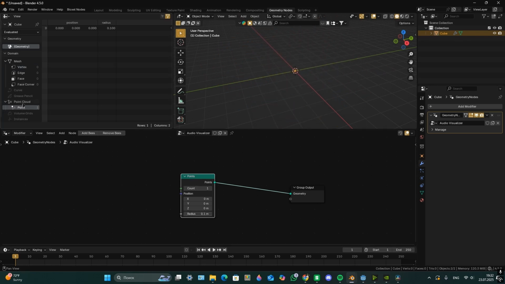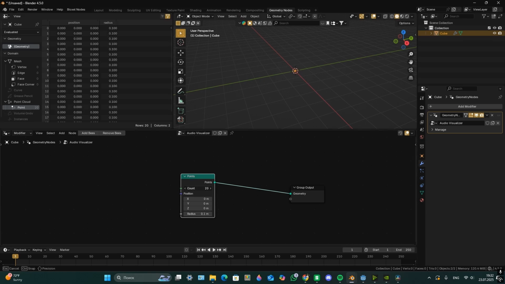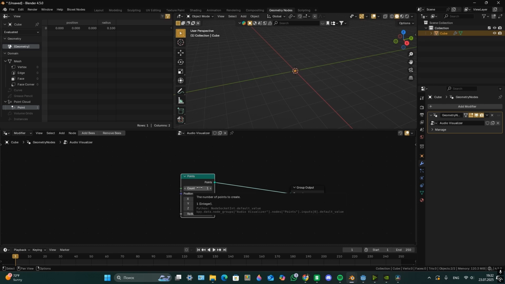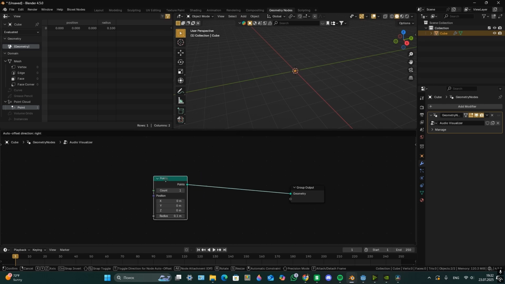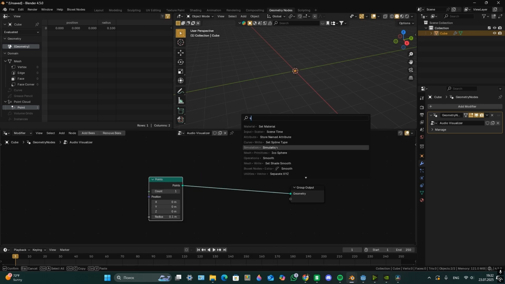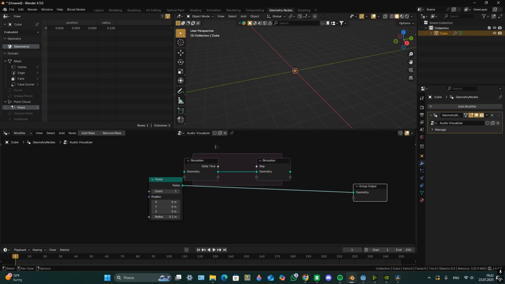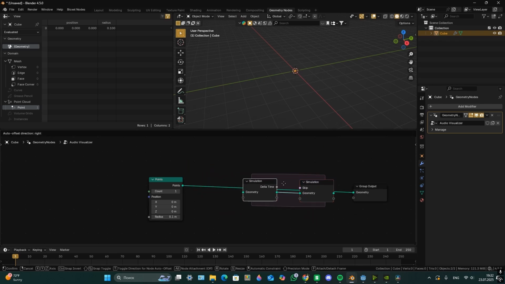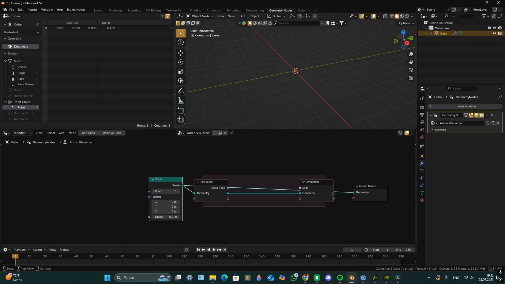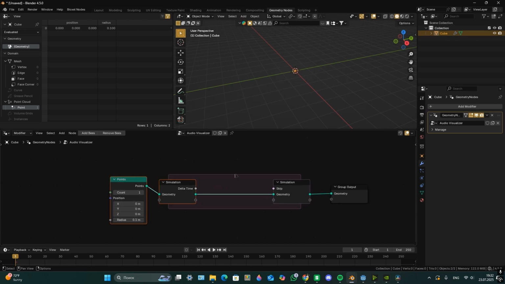In the left, you're going to have the amount and information about points. Then you need to make points that create every frame. Add simulation zone. Move that in the middle. So points in geometry and geometry in geometry. So everything that happens in the pink zone is going to repeat every frame.